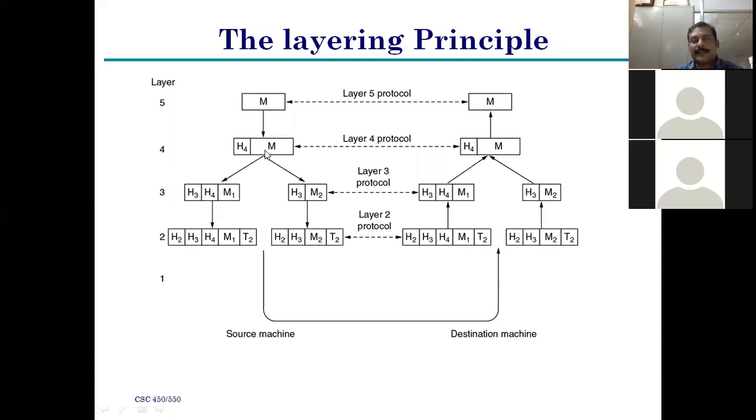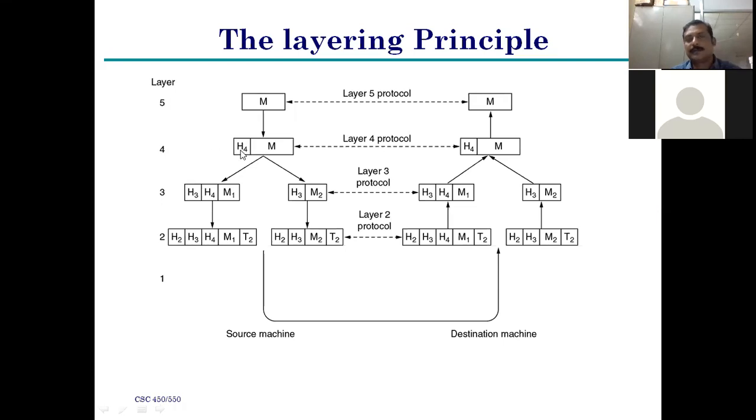That next level of layer retrieves the information from the top, that is, the application layer, and adds its own header. This is header 4, because it is the 4th layer header, right? Header 4 is added to the original message, right? That entire information, including the header, is transmitted to the next level. At that next level, the information also gets its own header, that is called the H3 header.